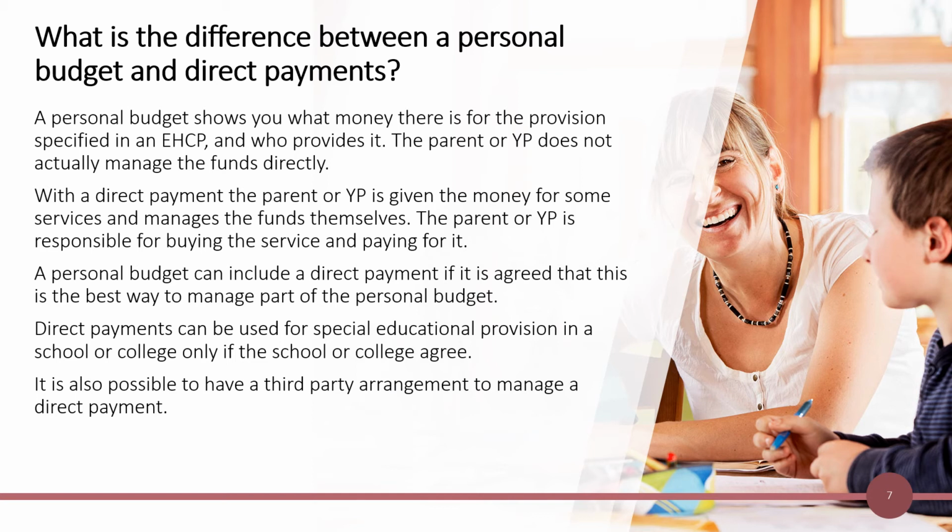A personal budget can include a direct payment if it is agreed that this is the best way to manage part of the personal budget. Direct payments can be used for special educational provision in a school or college only if the school or college agree. It is also possible to have a third-party arrangement to manage a direct payment.